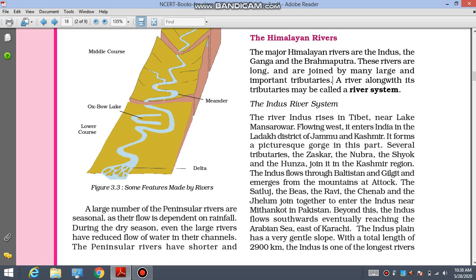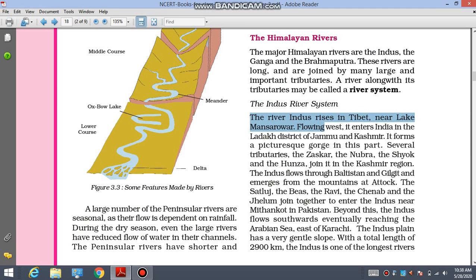A river along with its tributary may be called a river system. So there will be a definition. What is a river system? A river along with its tributary is called a river system. So first is the Indus river system.